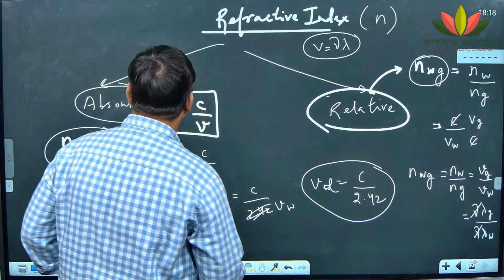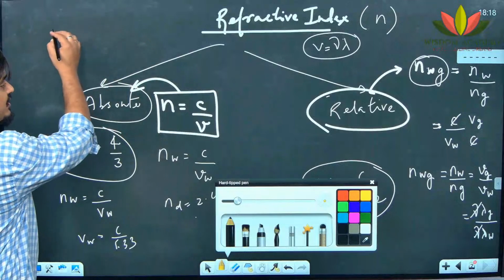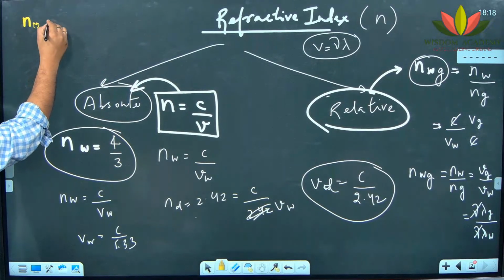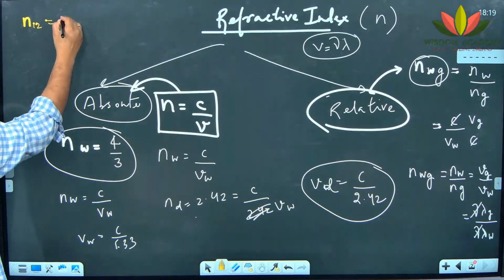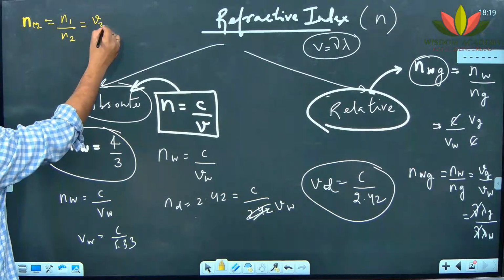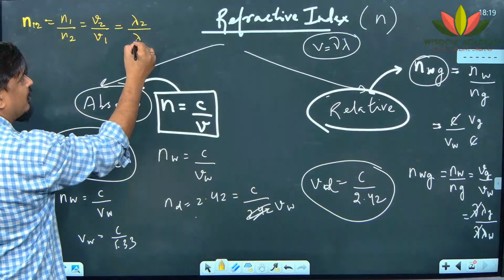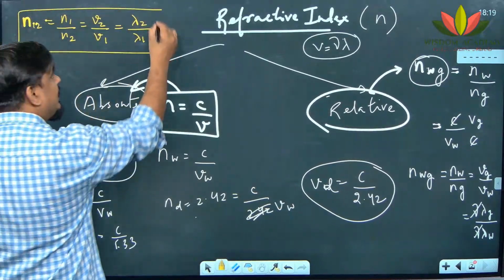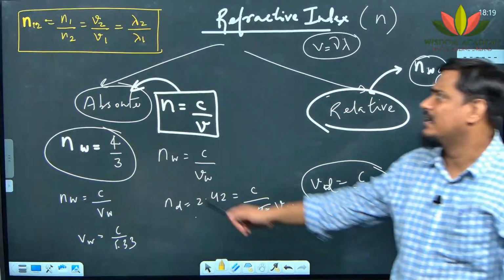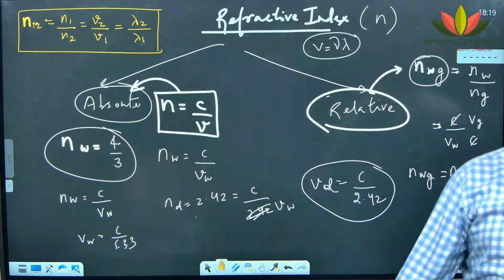It means that if I want to write a general formula of refractive index, I can write like this. Pay attention. N12 is equal to N1 by N2, is equal to V2 by V1, is equal to lambda 2 by lambda 1. Very important relationship. Many of you may know up to here, may not know this lambda 2 by lambda 1, but it is really important because of how the question is coming, I will tell you.